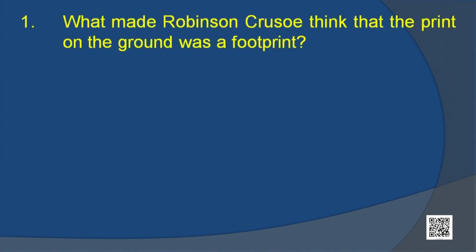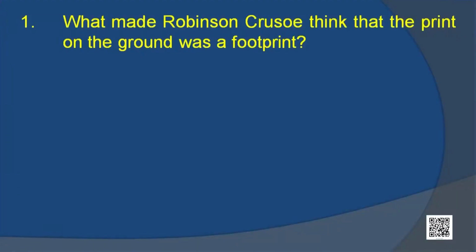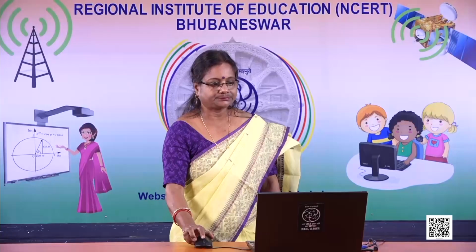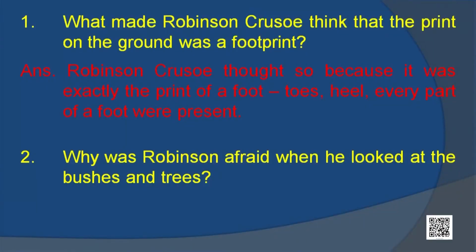Now children, keep your pens and notebooks ready. What made Robinson Crusoe think that the print on the ground was a footprint? I know you know the answer. Robinson Crusoe thought so because it was exactly the print of a foot. Toes, heel, every part of a foot were present. Our next question. Why was Robinson afraid when he looked at the bushes and trees? Robinson was afraid when he looked at the bushes and trees because he was imagining them to be men who were chasing him.